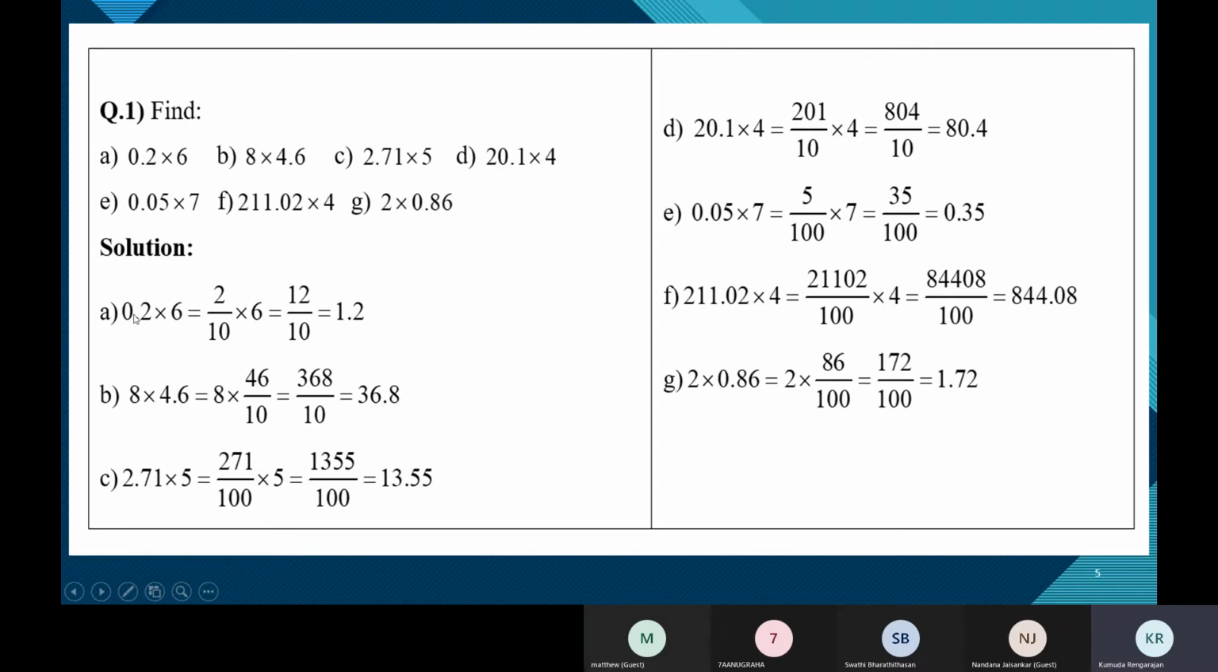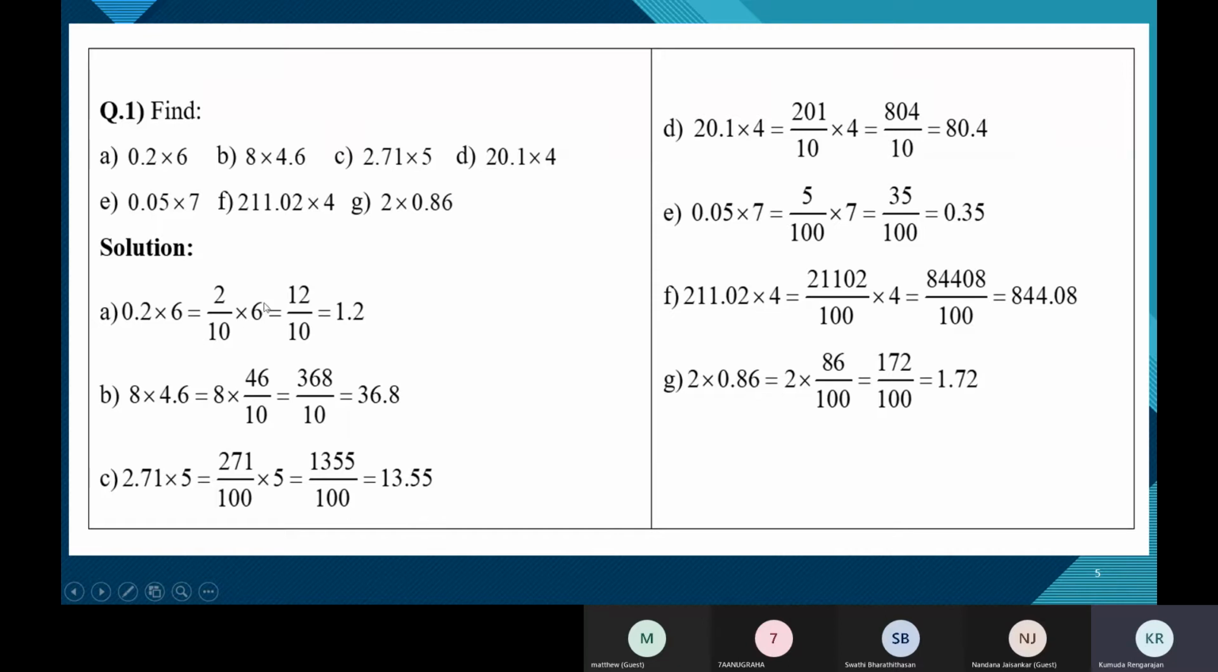Without the decimal point. So 0.2 means only 2. So that forms the numerator. And the denominator will be 10, 100, 1000, 10,000. You'll have to find that accordingly. So now after the decimal point, how many digits? One digit. This decimal has one decimal place. So only 1 zero, 10. So 0.2 is nothing but 2 by 10 into 6 as it is.